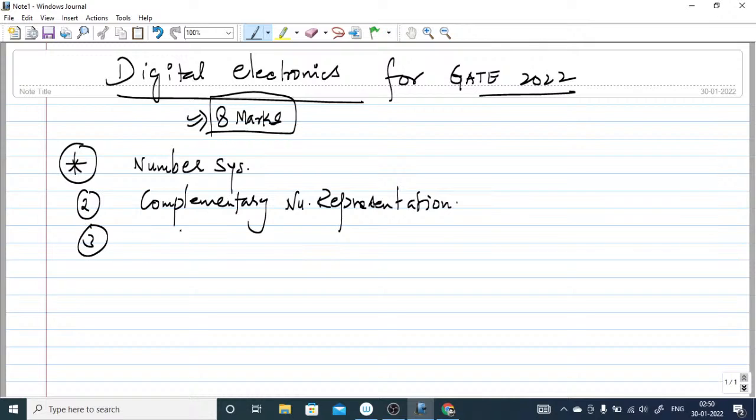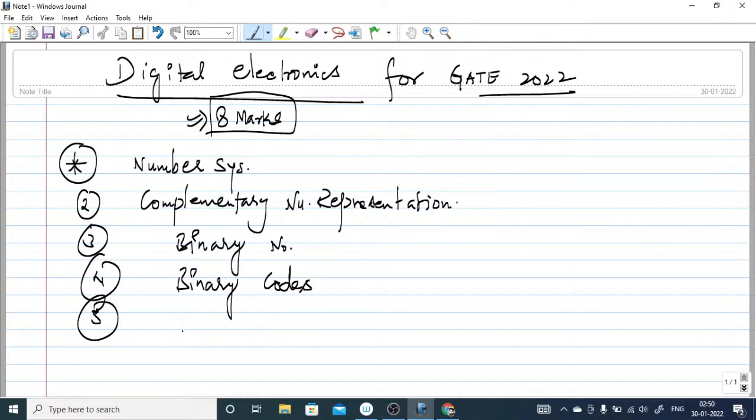The third is binary numbers, and the fourth one is binary codes. Gray code is very important. The fifth one is the basics of logic gates: AND, OR, and NOT.